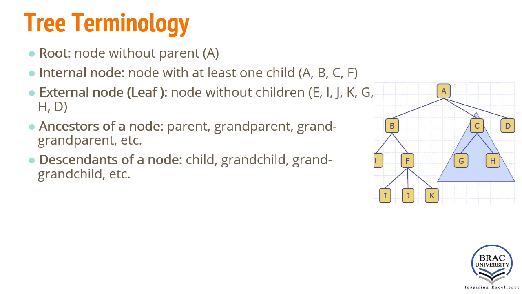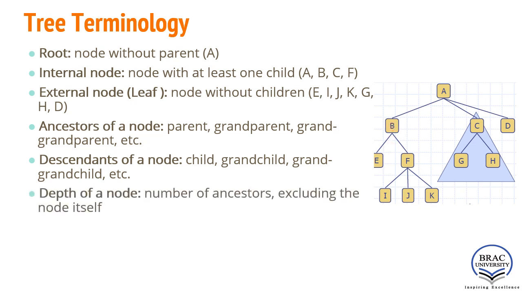Next part is descendant of a node. Same as ancestors. Ancestors means upper level, descendant means lower level, that is child, grandchild, great-grandchild, etc. For example, if I ask you who are the descendants of A node, actually all other nodes are descendants of A node. So who are the descendants of C node? G and H. Who are the descendants of B node? E, F, I, J, K. All are child or grandchild or great-grandchild of B node.